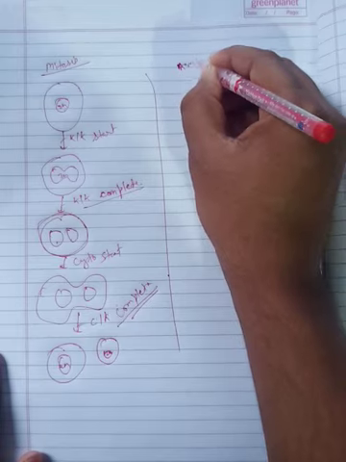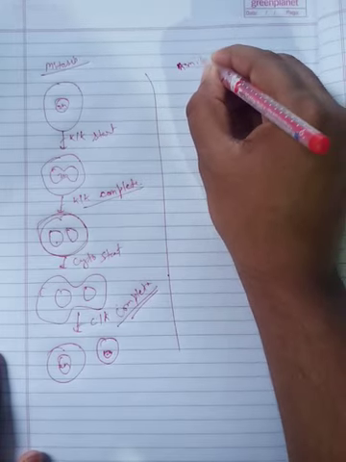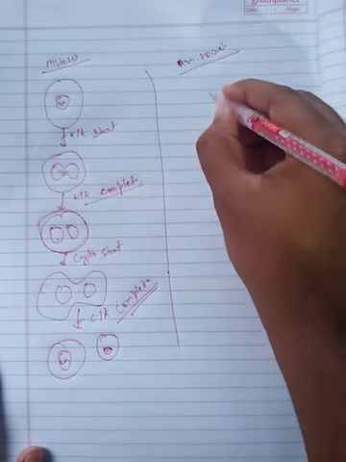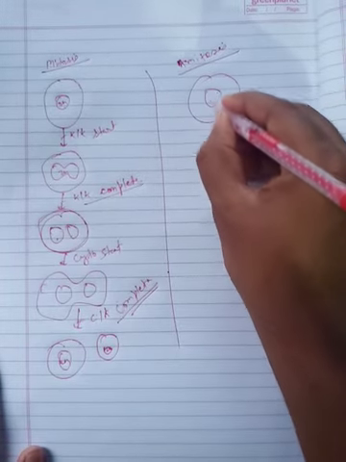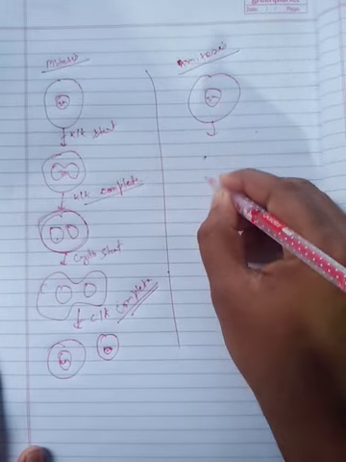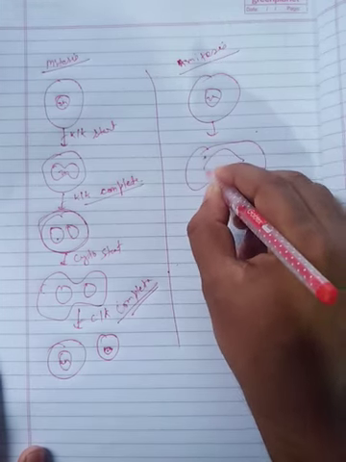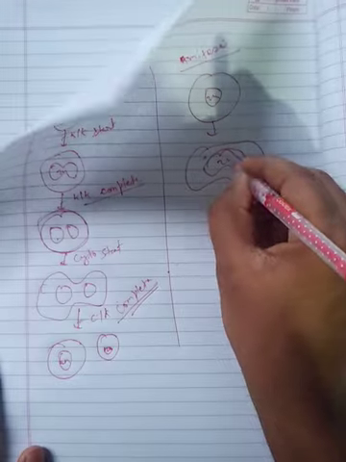Let me remind you once more about amitosis and look at the difference between the two.